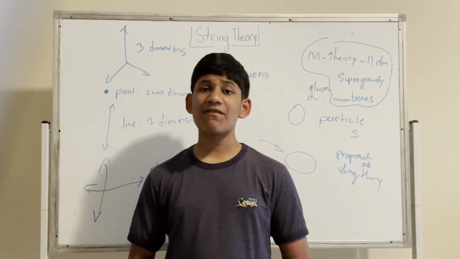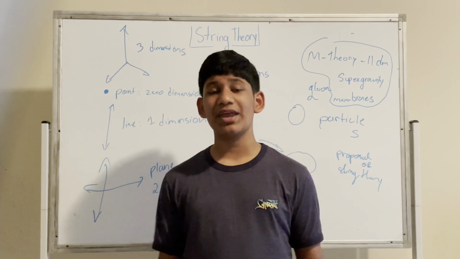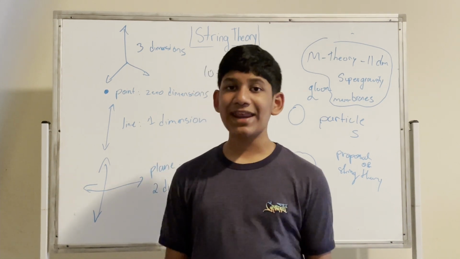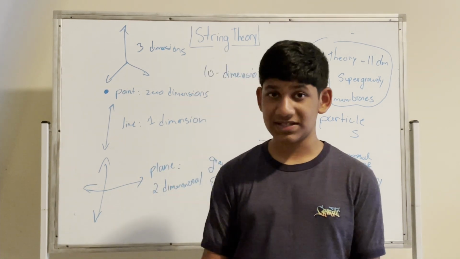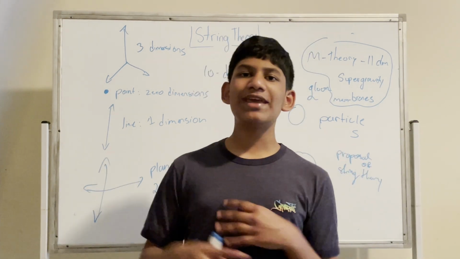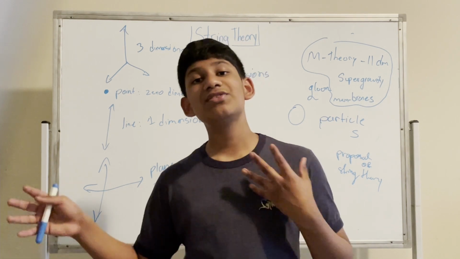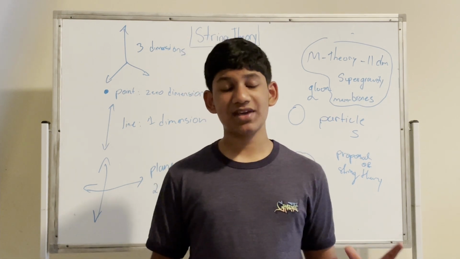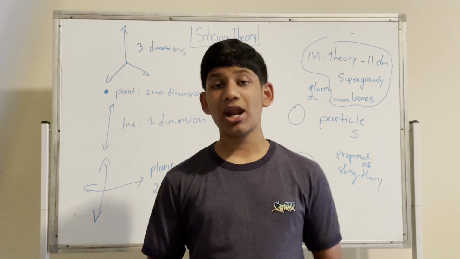Then we looked at the differences between quantum mechanics and the general theory of relativity. Quantum mechanics and the general theory of relativity have differences. We can't use quantum mechanics to describe the phenomenon that general relativity does, and we can't use the general theory of relativity to describe the phenomenon that quantum mechanics does. This makes both of the theories incompatible with each other.